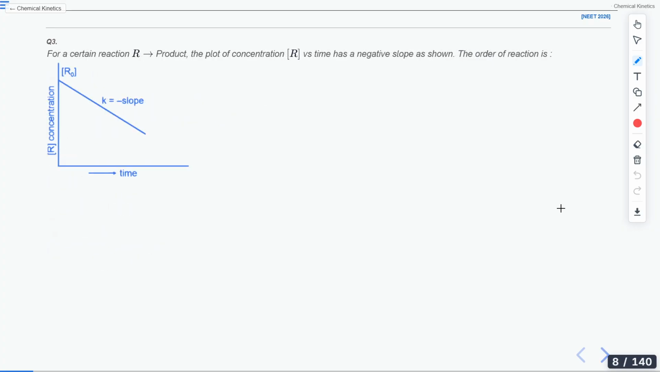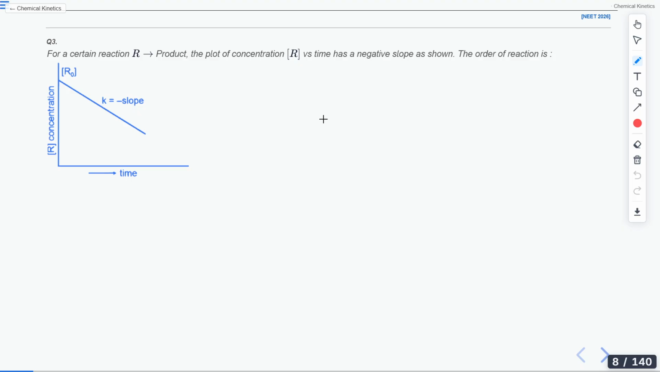So question number 3. It is again from 2026. For a certain reaction where R is going to the product, the plot of R versus time has a negative slope. So you have your attendance link. Everyone, please mark your attendance. Mark your attendance and send a thumbs up if you have marked the attendance already.